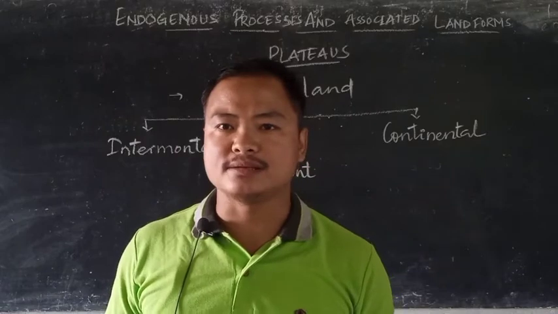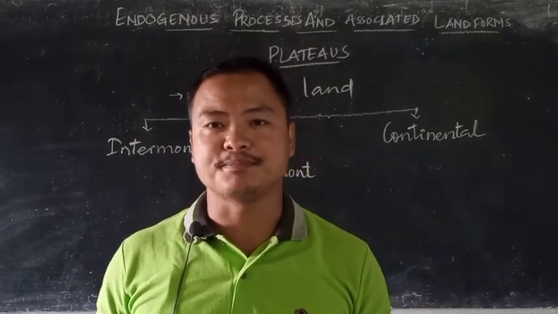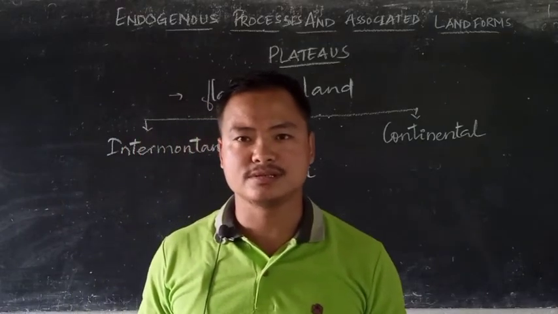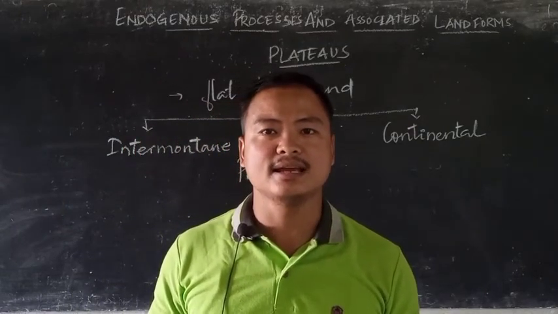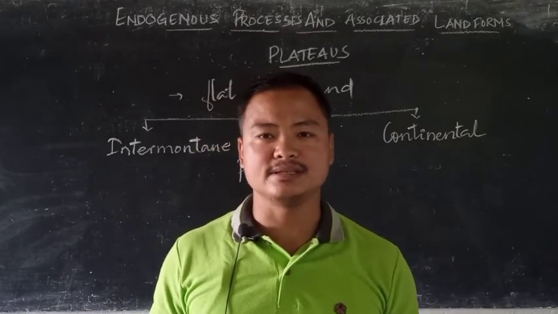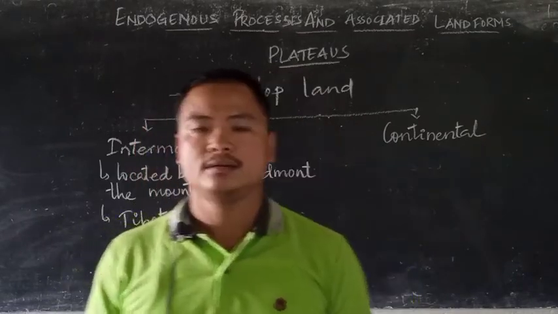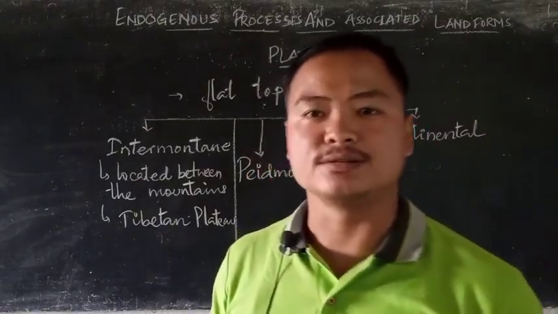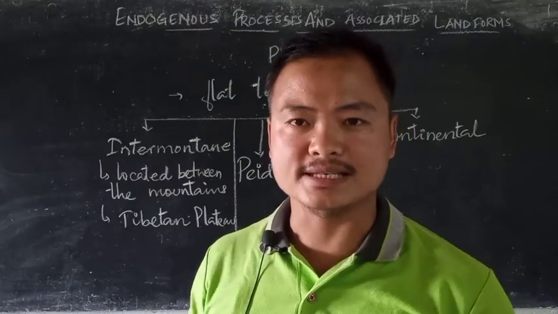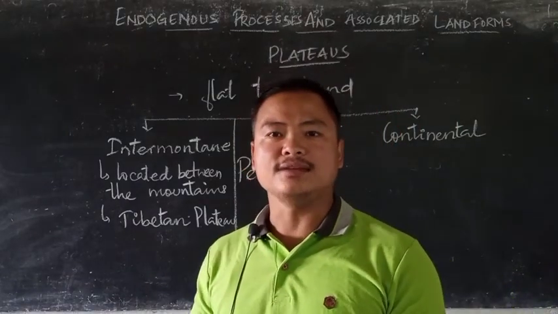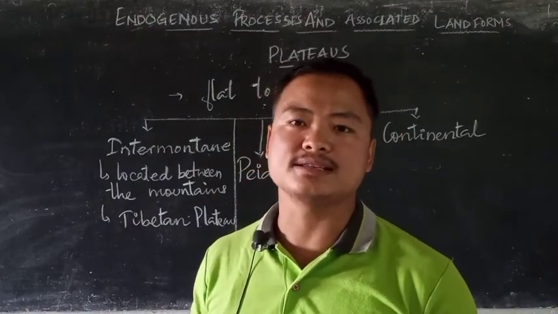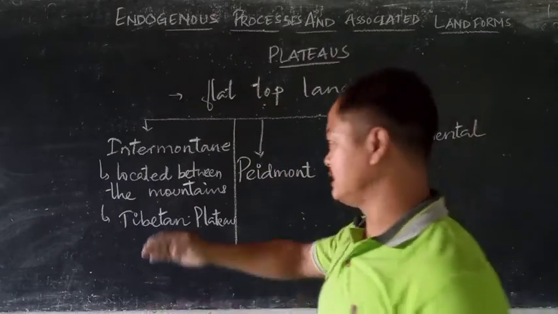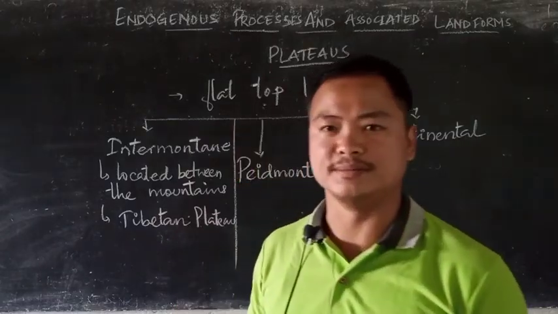The intermountain plateau can be defined as a plateau that is located between the mountains, hence the name intermontane, that means between the mountains. The Tibetan plateau is a very good example, and we see most of the highest plateaus are formed as intermountain plateaus located between the mountains.